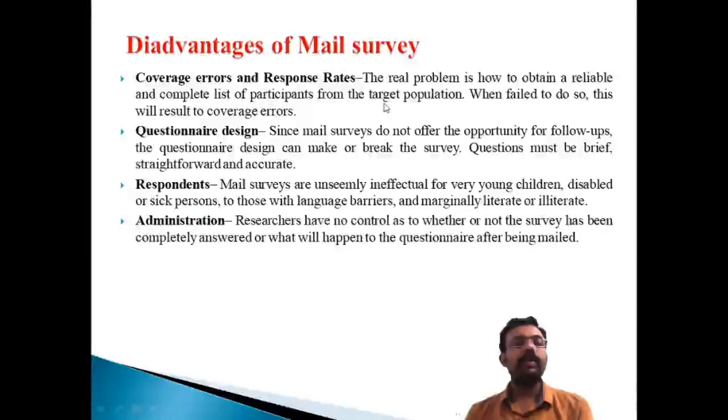So one of the important elements of the mail survey is that the researcher must be familiar with the names and home addresses of the respondents. Suppose the researcher does not have sufficient knowledge regarding the name and home address of the respondent, the method may fail. So that is one of the important limitations, the coverage error.